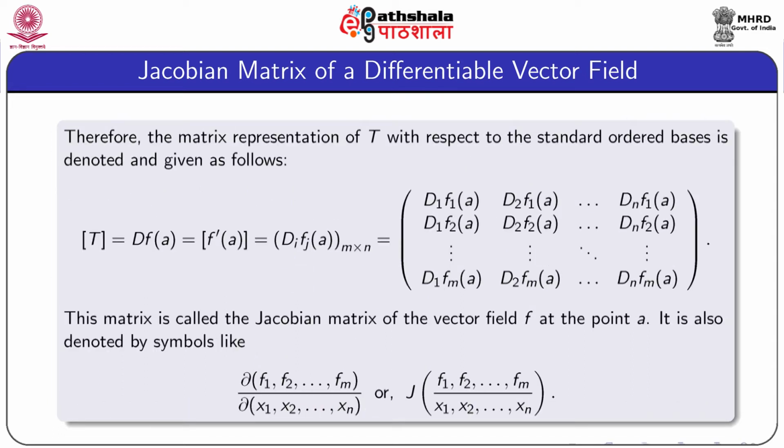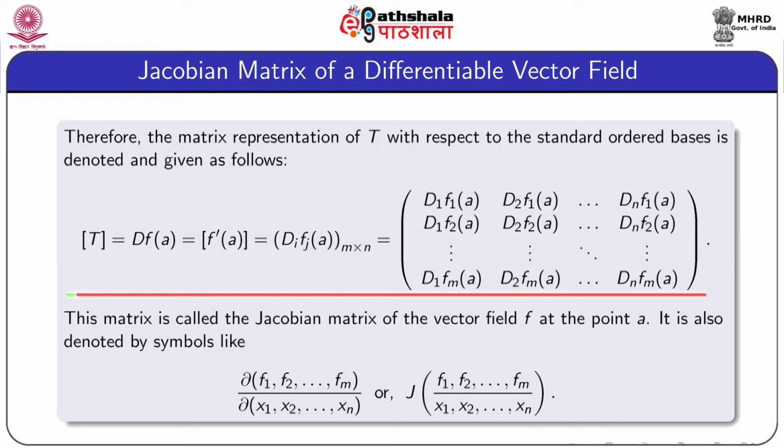Therefore, the matrix representation of T with respect to the standard ordered basis is denoted and given as follows. The notation is matrix T. Sometimes we write it simply as DFA or matrix F dash A. This is the matrix whose elements are Di FjA, and the matrix is of size m by n.